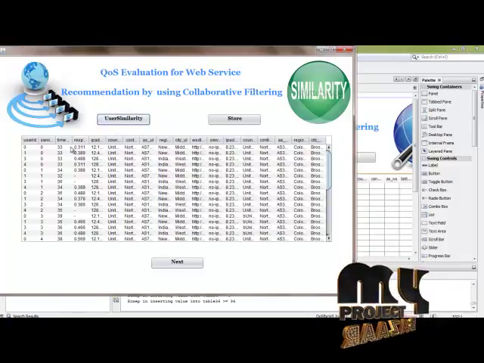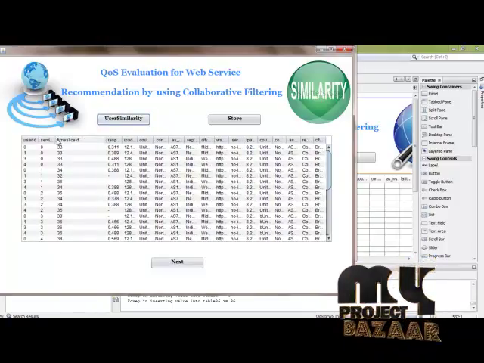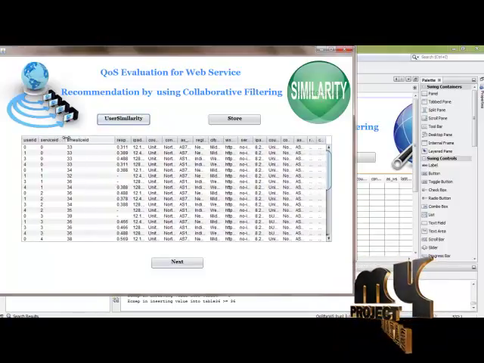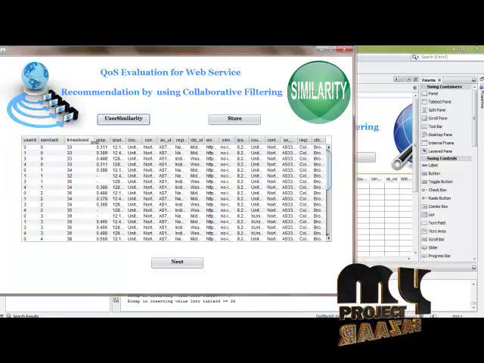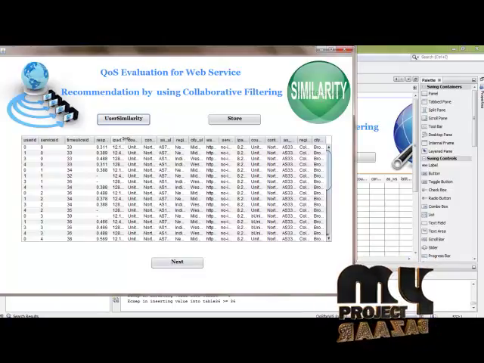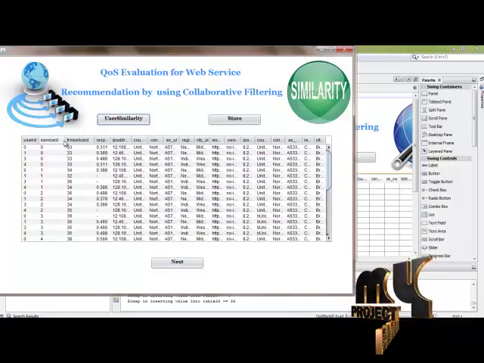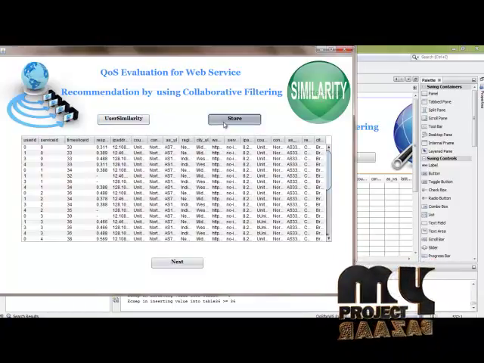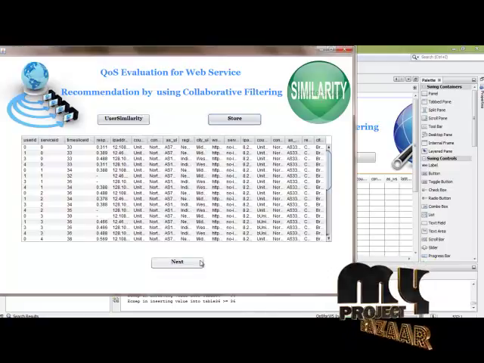It's find out the similarity between the users by using collaborative filtering algorithms. Examples: The latitude and longitude values are same by the same, and then the similarity users are stored into the database. And then click the next button.